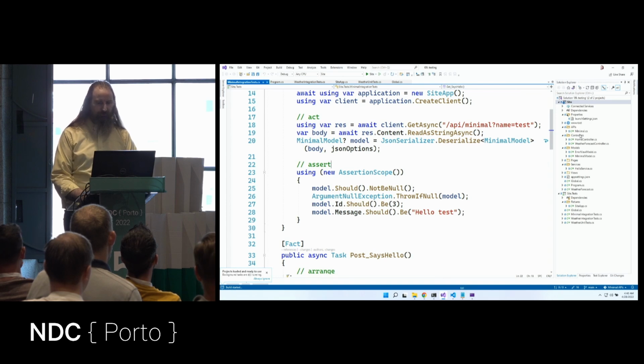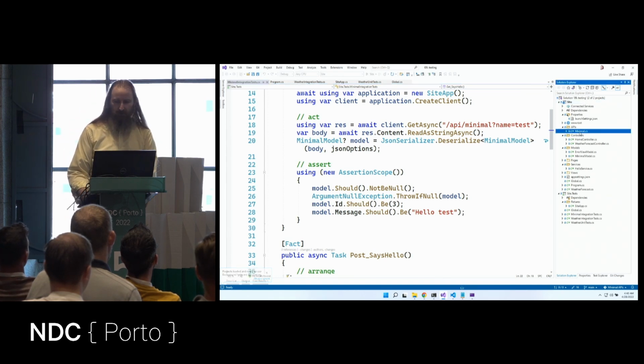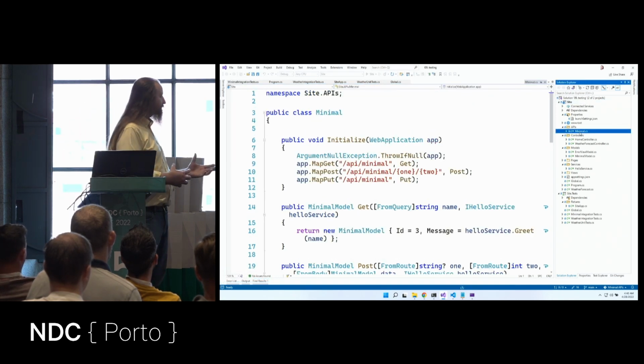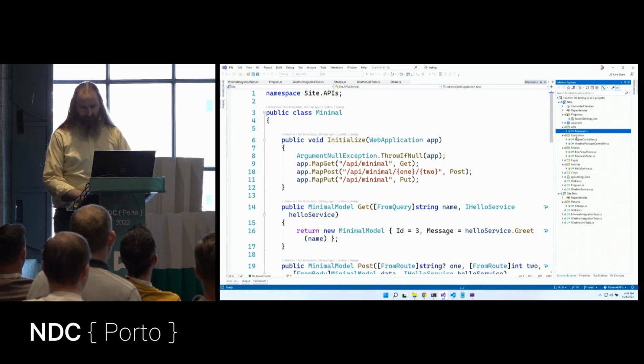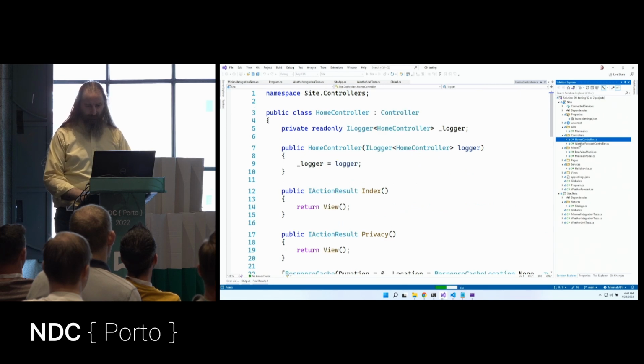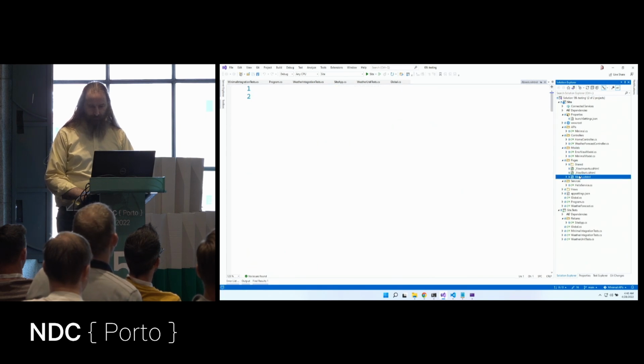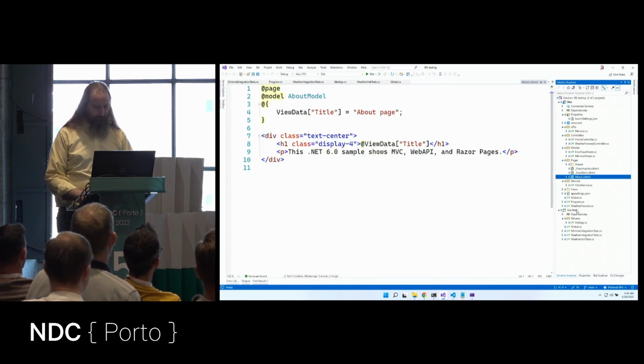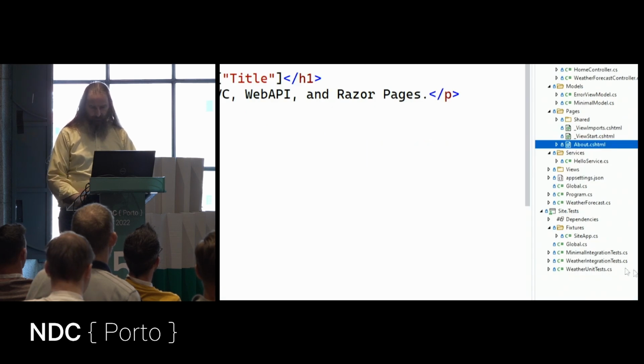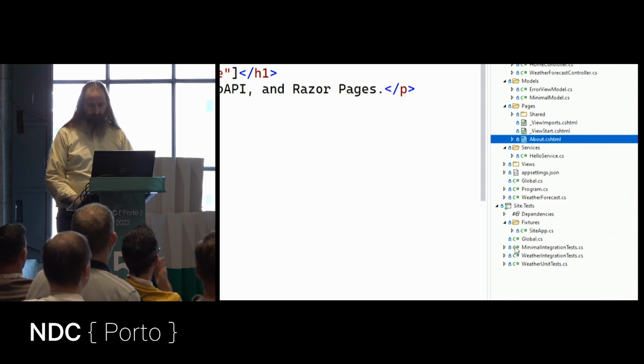We've got our project. We did that minimal abomination thing that probably should be a controller. Apparently I spelled it correctly this time. We've got our controllers. We've got razor pages. We've got all of the content here that we had before. And then we also have this site.tests project. So here's site.tests. And that allows us to write some unit tests around these particular things.